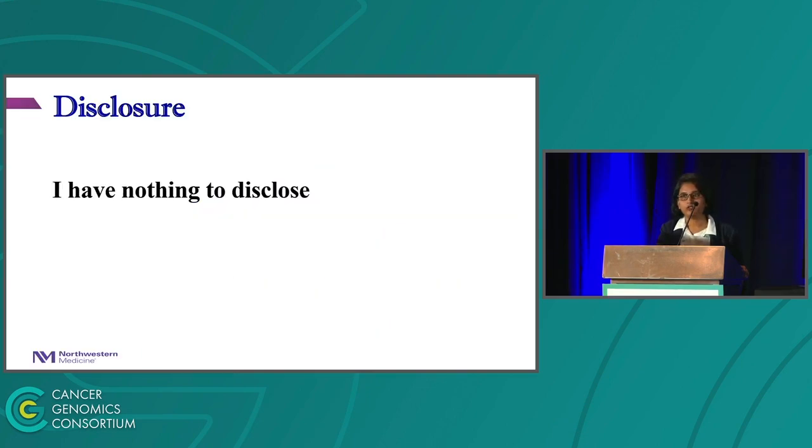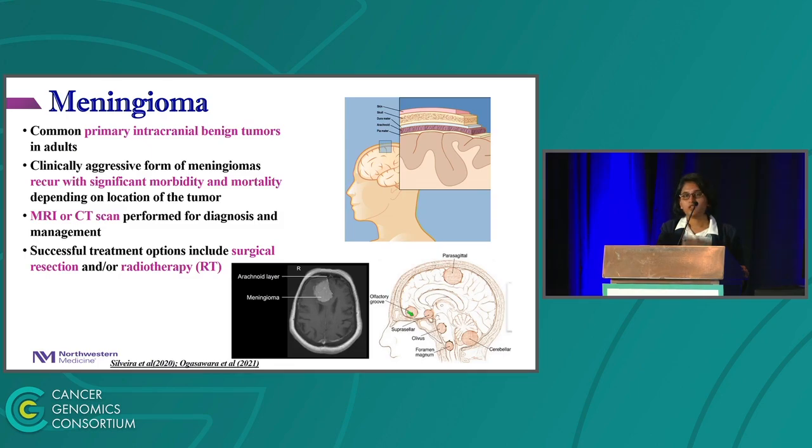I have no disclosures. Meningiomas are tumors of the meninges, which are layers of tissue that cover and protect the brain and the spinal cord. They arise from the meningothelial arachnoid cells and are the most common primary intracranial tumors in adults, with the majority of cases being benign. However, some clinically aggressive forms of meningiomas are known to recur with significant morbidity and mortality depending on the location of the tumor.